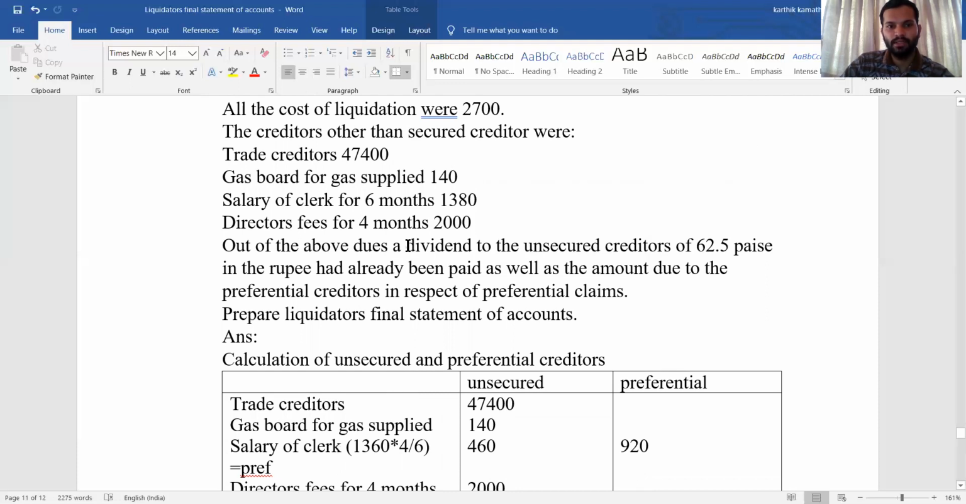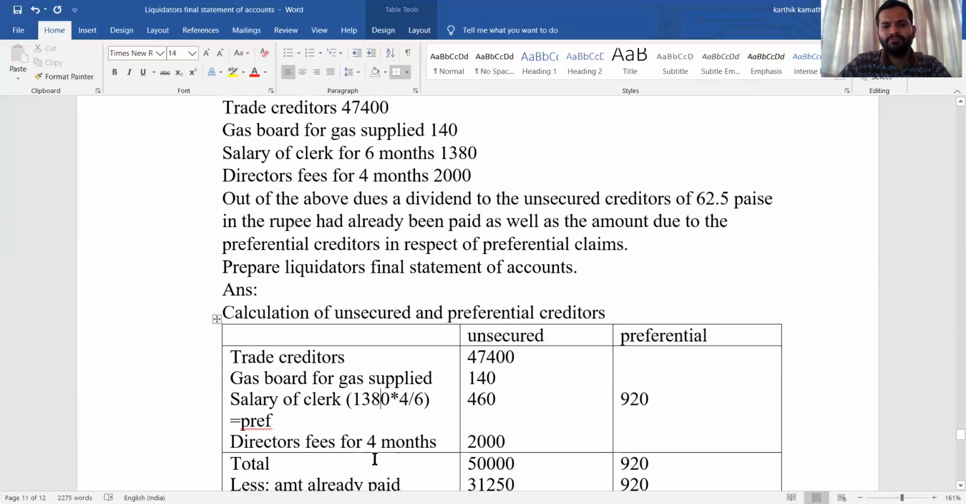Salary for clerk is mentioned, that is 1,380. Just make the total once: 460 plus 920, 1,380. So salary for clerk is 1,380 into 4 by 6. So up to 4 months it is preferential, and the remaining 2 months it is unsecured creditor. That is the rule. Director's fee for 4 months is not workman's dues. So the director doesn't come under workman, so it is fully unsecured, 2,000.